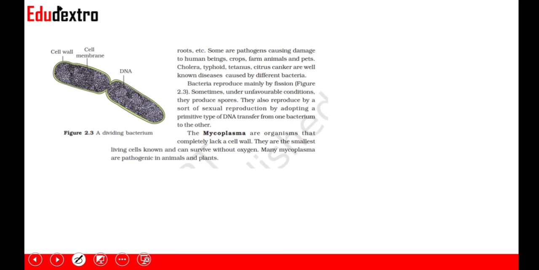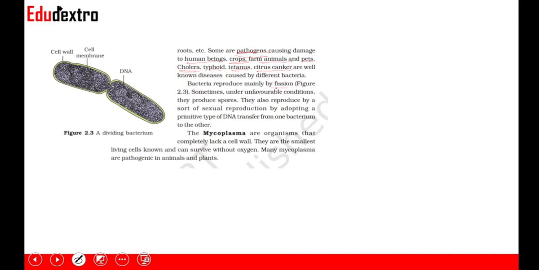Some of these heterotrophic bacteria are pathogens, and they cause damage to human beings, crops, farm animals, and pets. Common human diseases, as we know, are cholera, tetanus, typhoid, and also citrus canker. What is citrus canker? Citrus canker is basically a mosaic-like structure forming on citrus fruits like lemons and oranges. You will see a mosaic-like structure on their outer covering. So that is called citrus canker, and it is caused by these heterotrophic bacteria, which are pathogens.